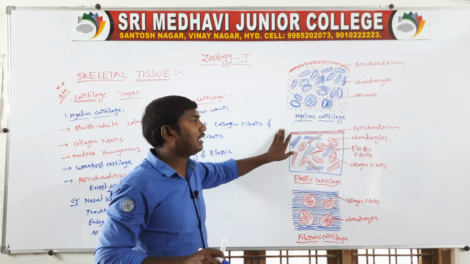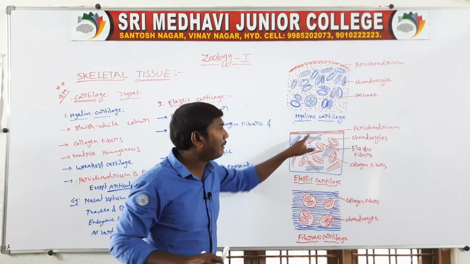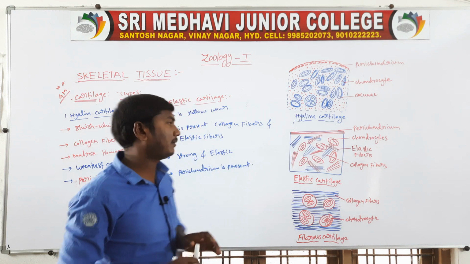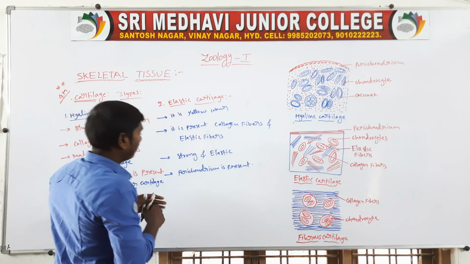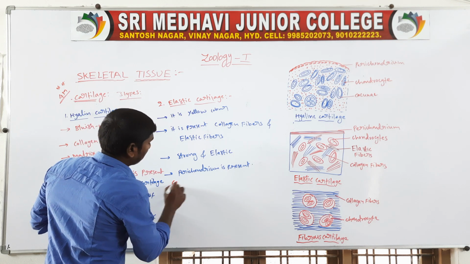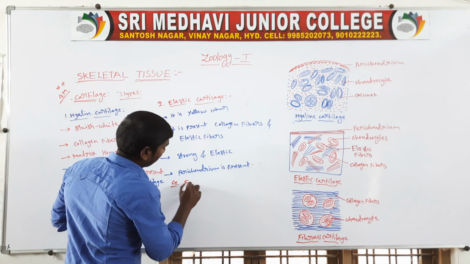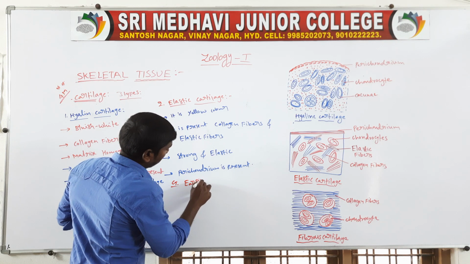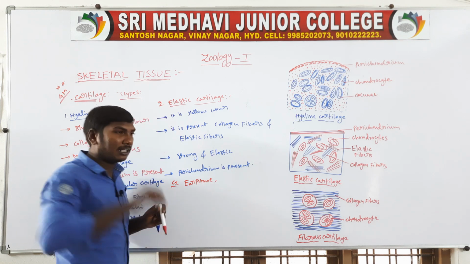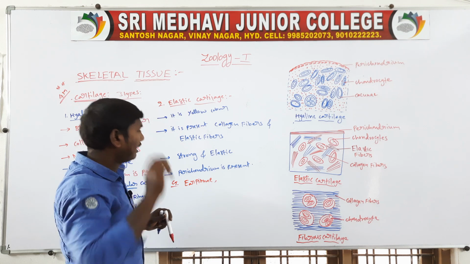Next one, the pericardium is present. Next one, their location. For example, they are presenting in the ear pinna. So these are the ear pinna.